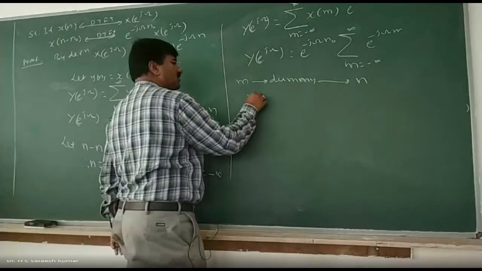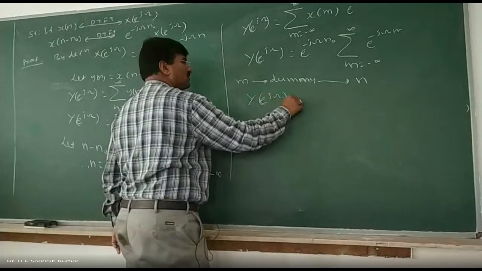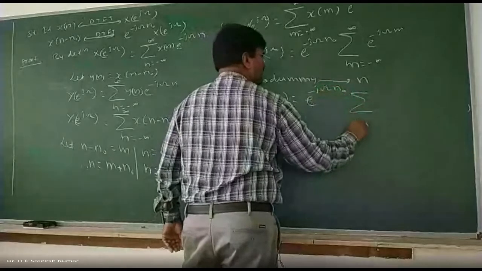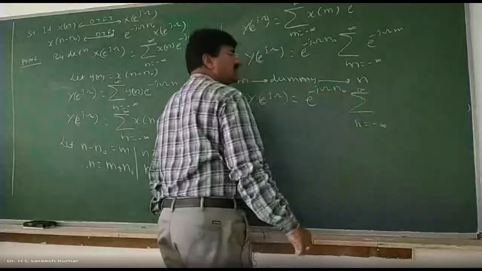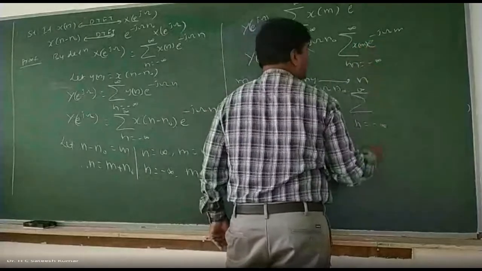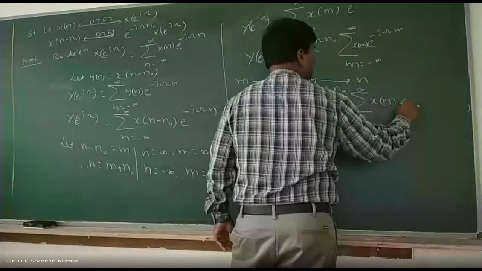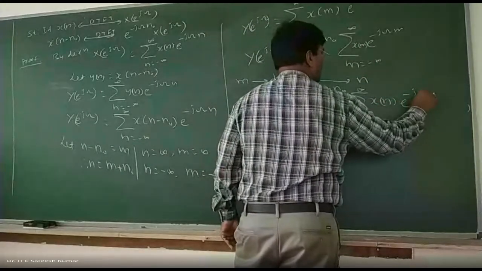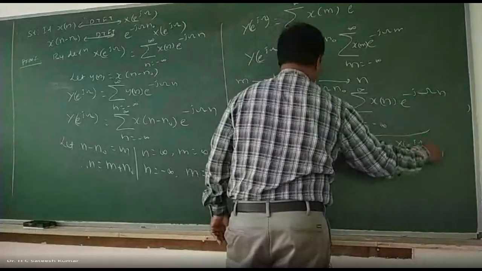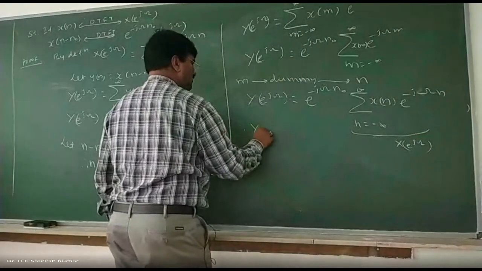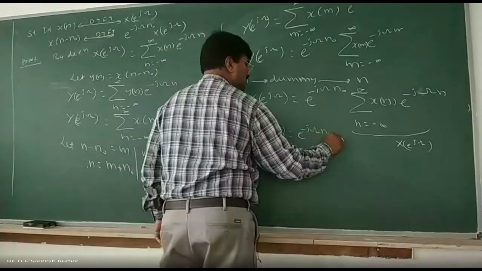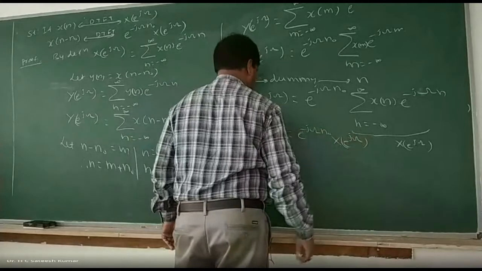Therefore, y of e to the power of j omega is equal to e to the power of minus j omega n naught into summation n varies from minus infinity to plus infinity, x of n into e to the power of minus j omega n. This is nothing but, by definition, X of e to the power of j omega. Therefore, y of e to the power of j omega is equal to e to the power of minus j omega n naught into x of e to the power of j omega.